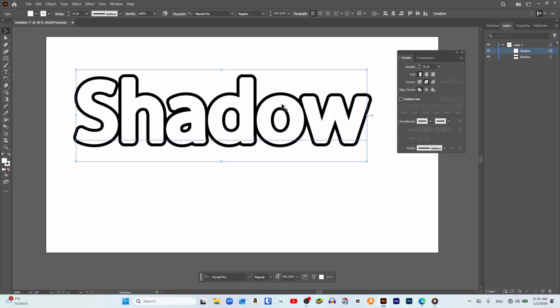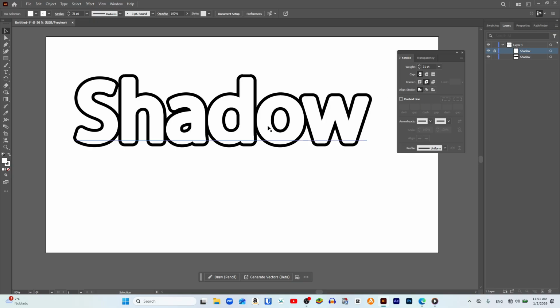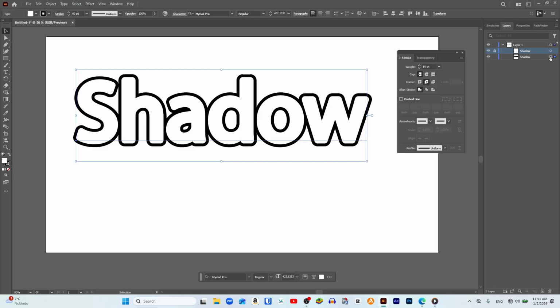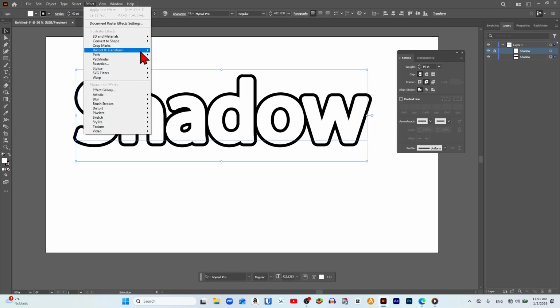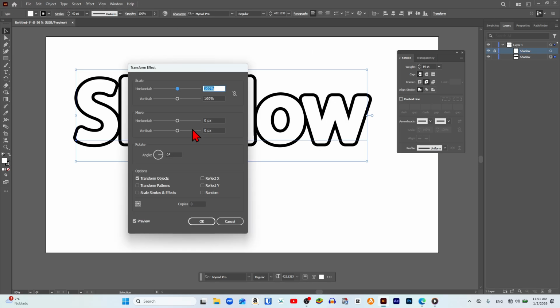Then, in the lower section, on the text layer that is on top, we click to the right of the eye icon to lock it. After that, we click on our text and the bottom layer is selected. We go to the top effects panel, click on Distort and Transform, and then click on Transform. In the Move section, we type 2 in both boxes. In copies, we set 50. We press OK, and that's it.